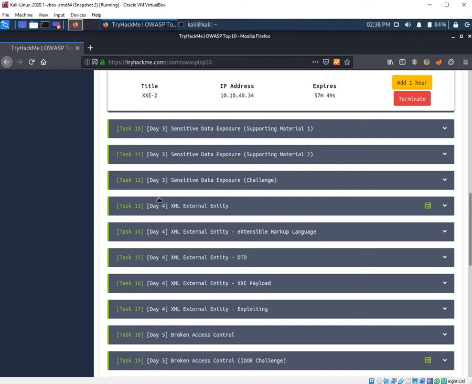And let's move forward to our vulnerability, which is XML external entity. So what is XML external entity, or we can say XXE? XXE is a vulnerability that involves exploiting how you parse the XML input.